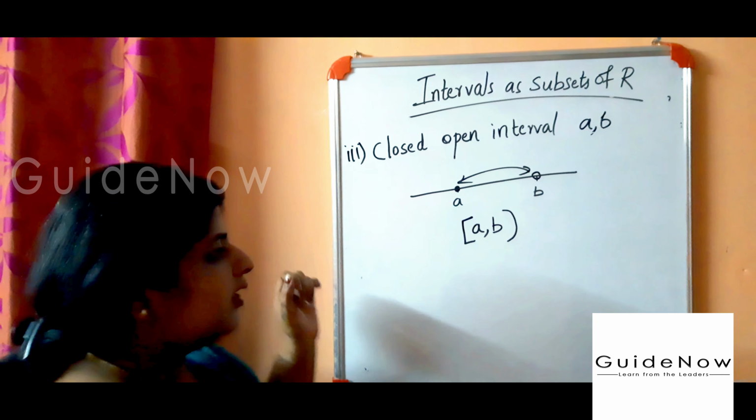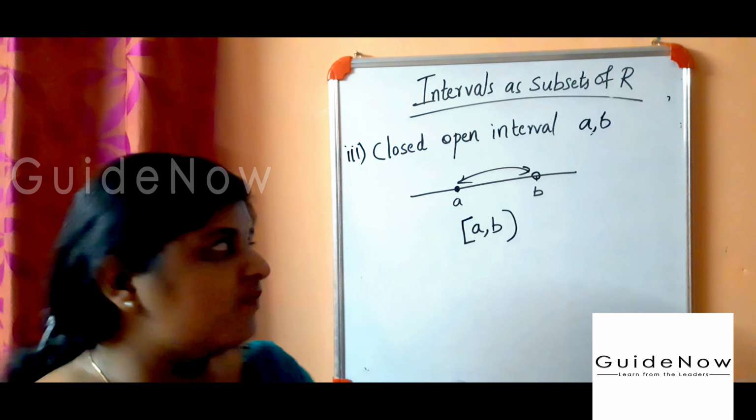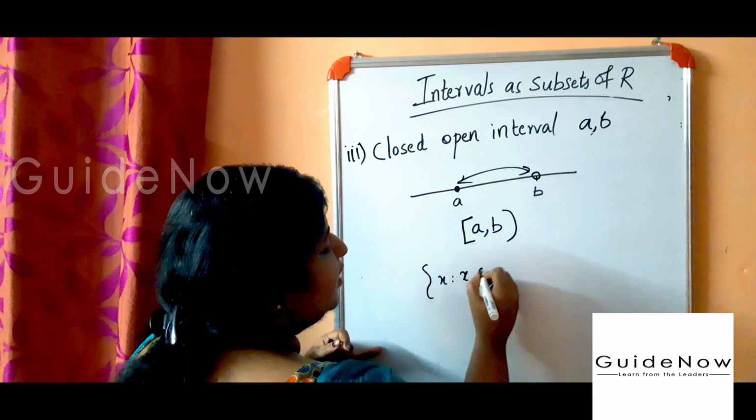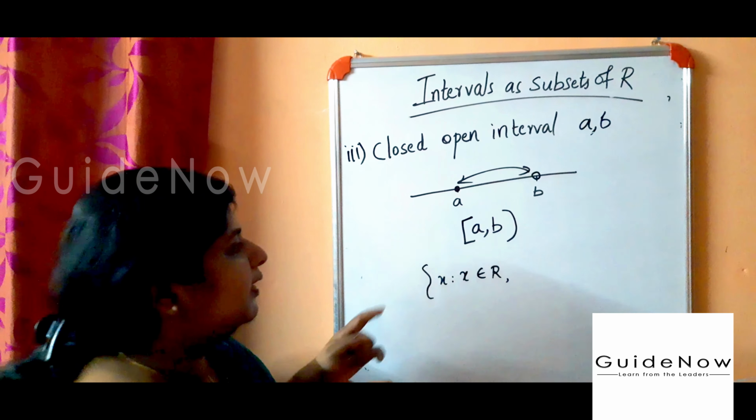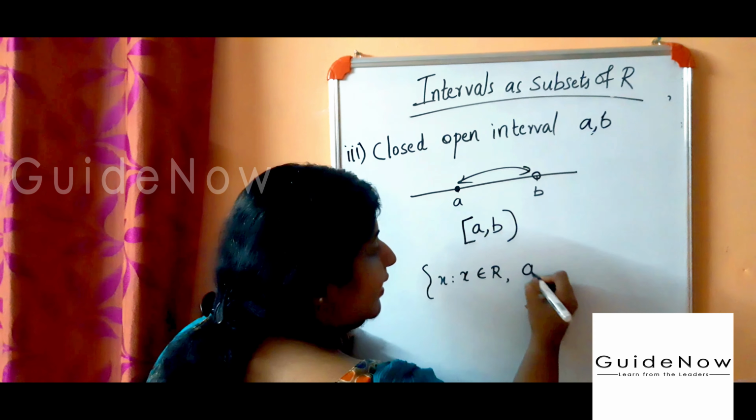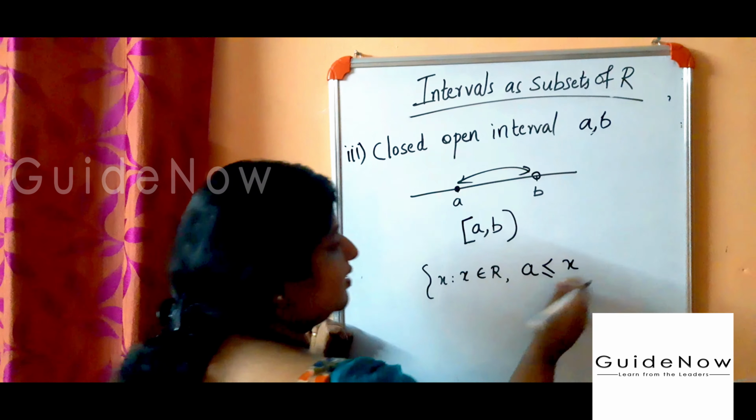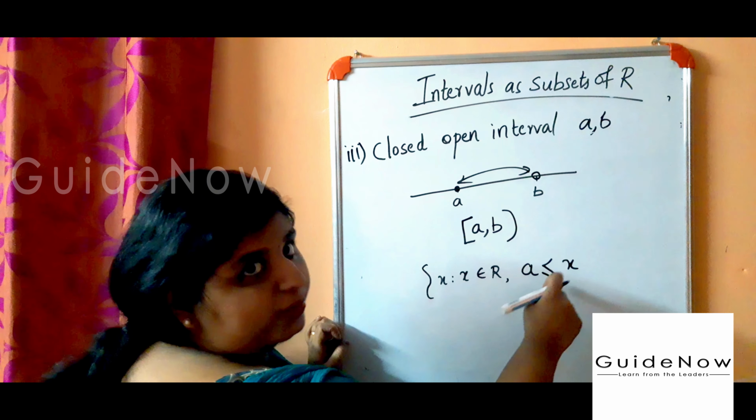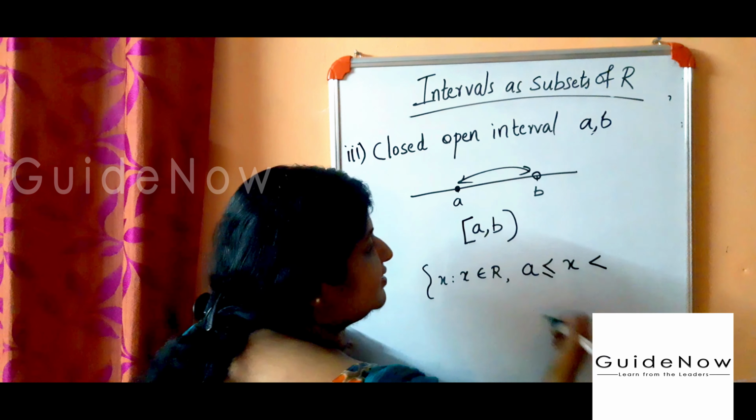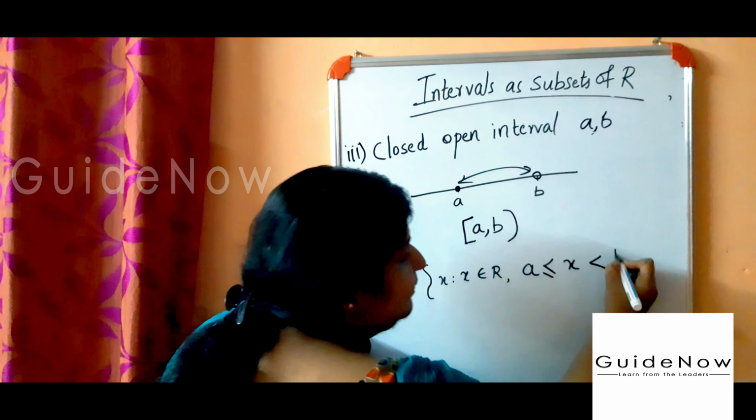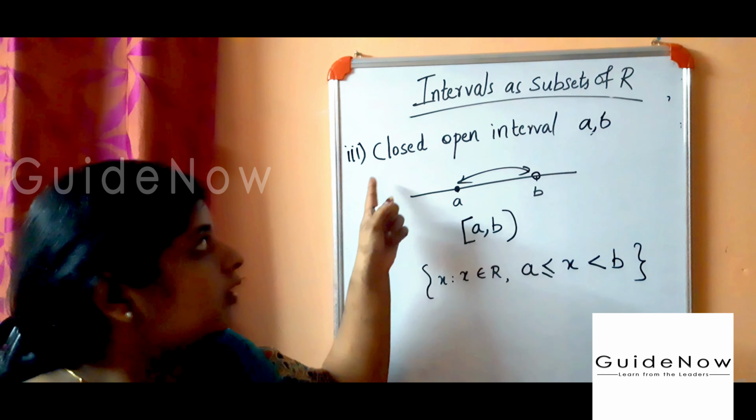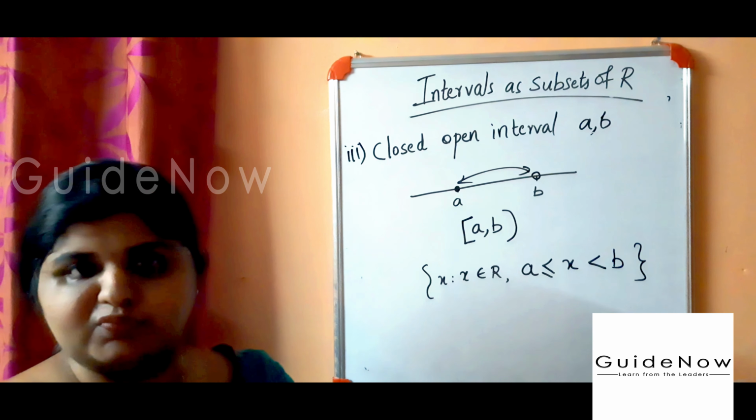Then I will write it in set builder form. X such that X belongs to real numbers, comma. Here A is closed, so closed means A less than or equal to X. Here A is included. So A is less than or equal to X and what? Less than B, since B is open. This is the set builder form for the closed open interval of A and B.